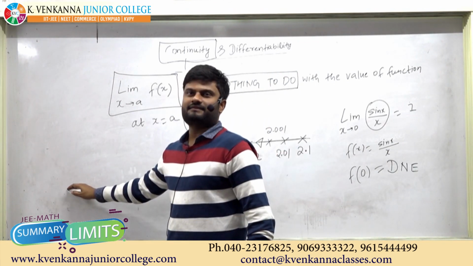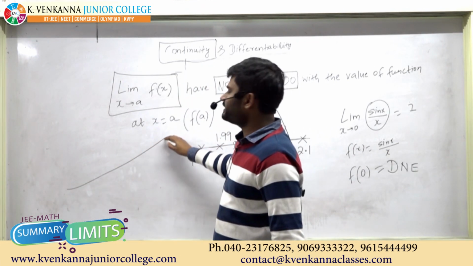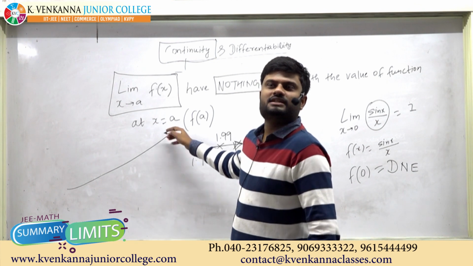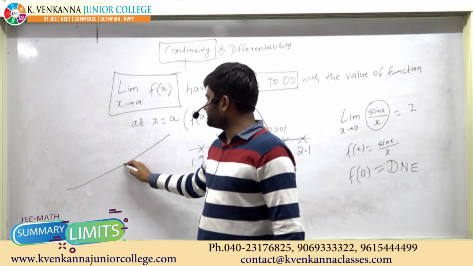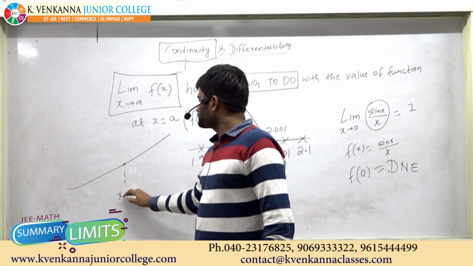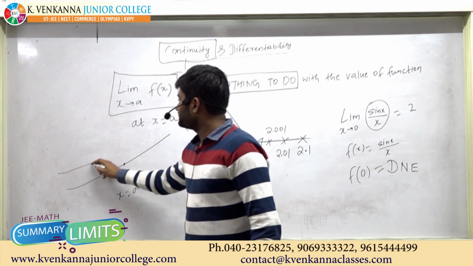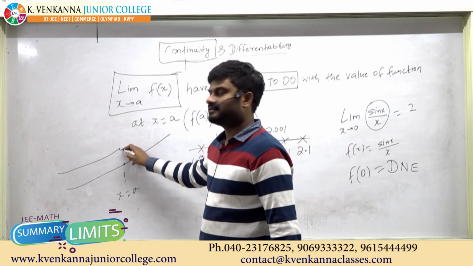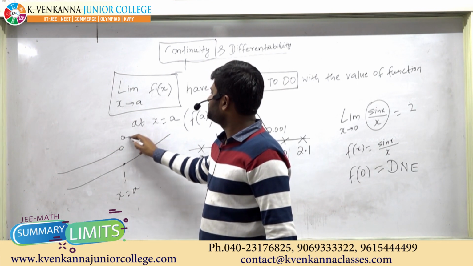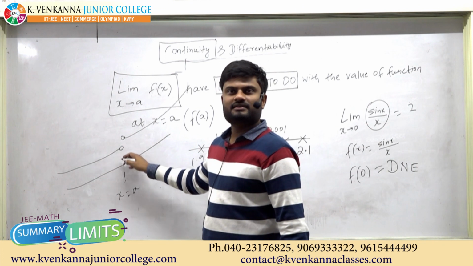Let's say this is the graph. This is a continuous graph because there is no break. Let's say this is x equal to a. But if I say that this is the graph, here there is a break.